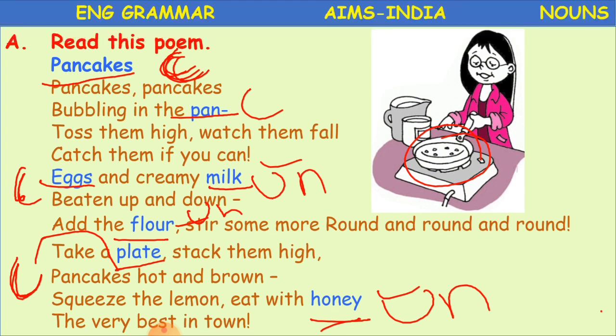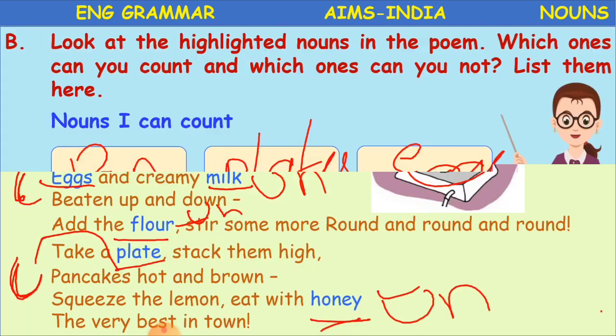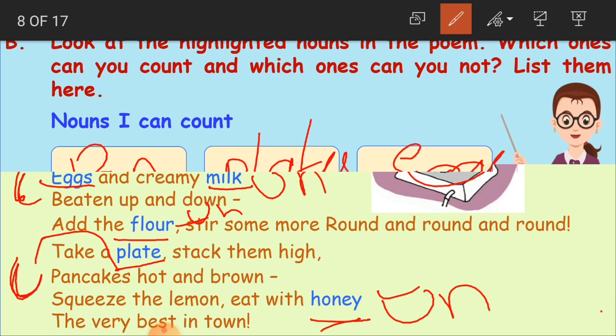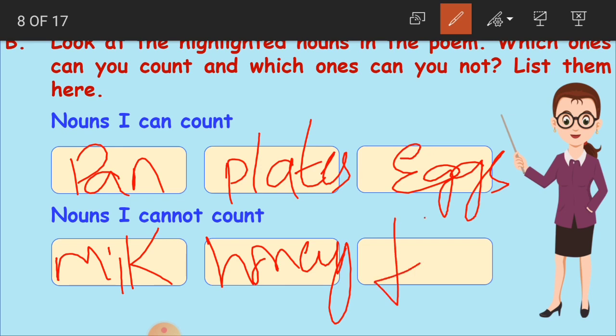Clear, children? So we'll just write it here. What are they which we are not able to count? Milk, honey and what, children? Flour. These 3 are uncountable. So have you observed? We have some countable nouns and we also have some uncountable nouns. Clear? Okay then.